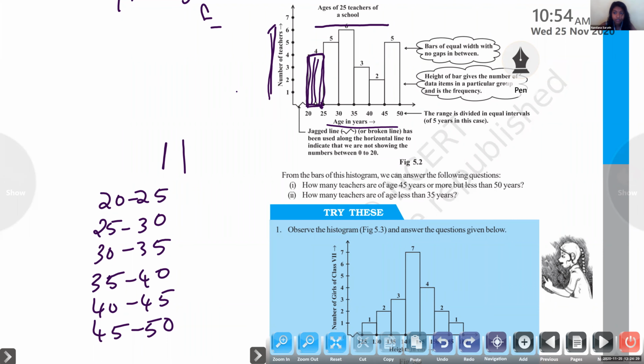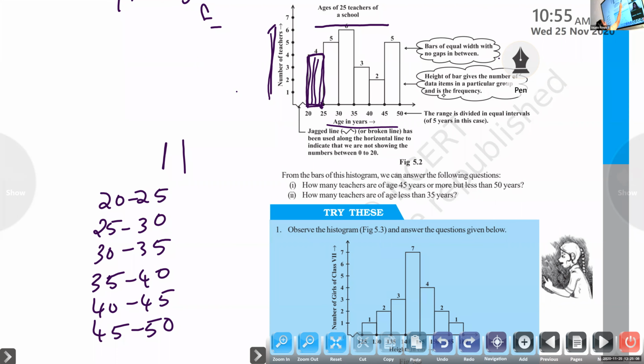See these bars of equal width with no gaps between. A histogram is a graph with bars of equal width, but there is no gap between them, unlike a bar diagram, which has equal gaps between the bars. The height of the bar gives the number of data items in a particular group, and that is the frequency. In a bar graph also, height represents the frequency.